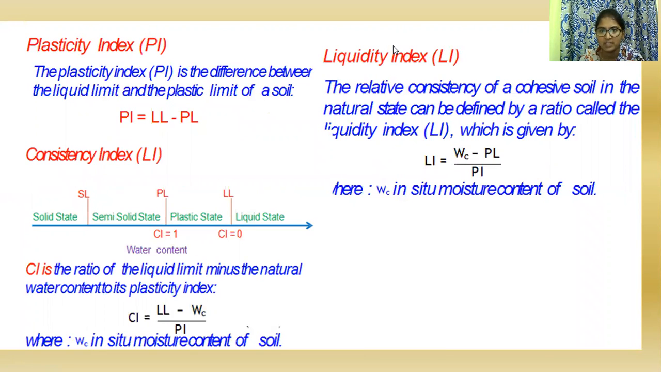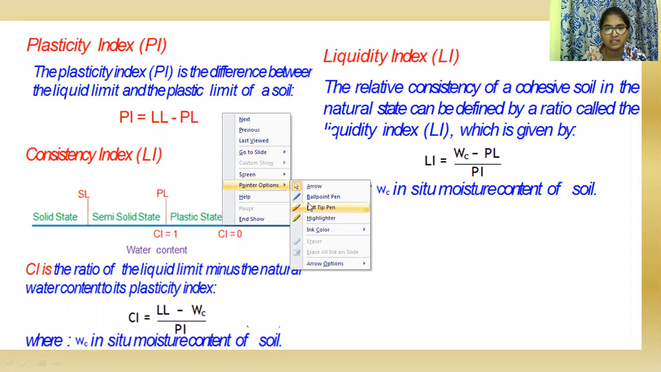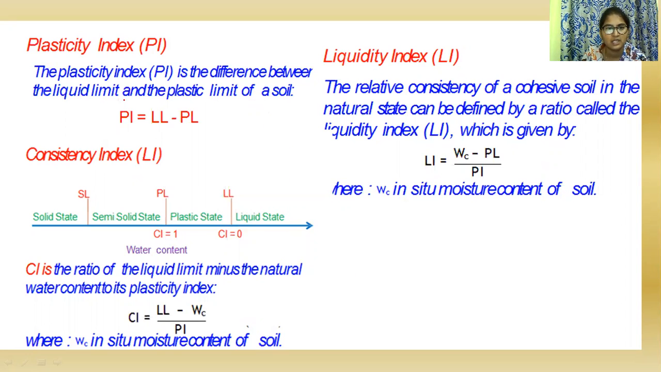Next, liquid limit and plastic limit. First, the plasticity index. Plasticity index is defined as the difference between the liquid limit and the plastic limit of a soil. It is LL minus PL, also written as WL minus WP. If the plastic limit cannot be determined, the material is said to be non-plastic. The plasticity index of sand is 0.